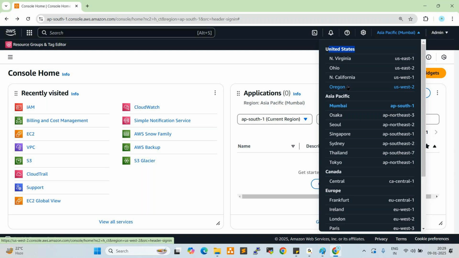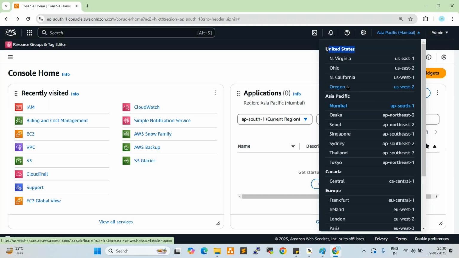So what is a data center? Anyone? Data center is a server room. It is where we host all the servers and all the resources like network, switches, routers, load balancers. All of these we can hold in the data center.